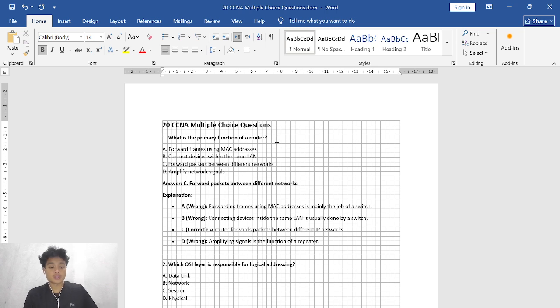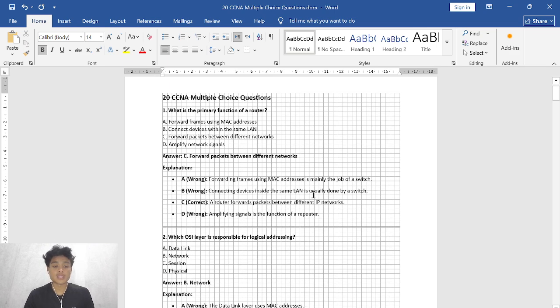The first question is, what is the primary function of a router? There are four multiple choices. A, forward frames using MAC address. B, connect devices within the same LAN. C, forward packets between different networks. D, amplify network signals. So the answer is C, forward packets between different networks.